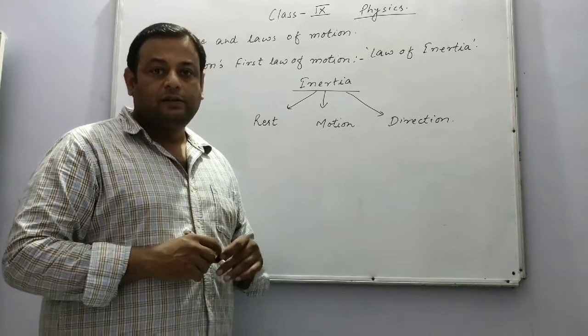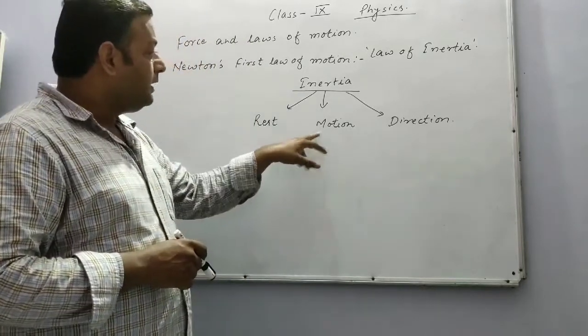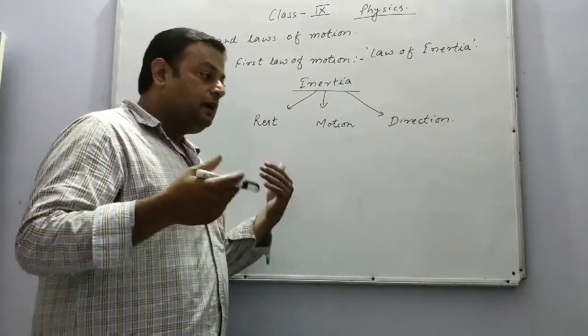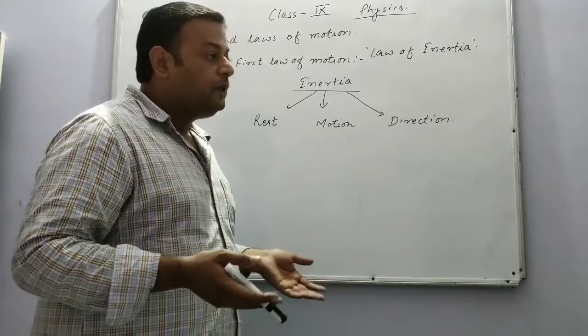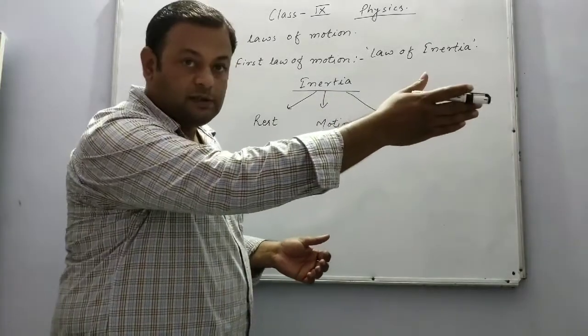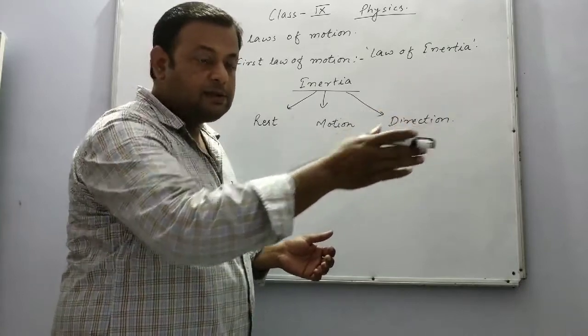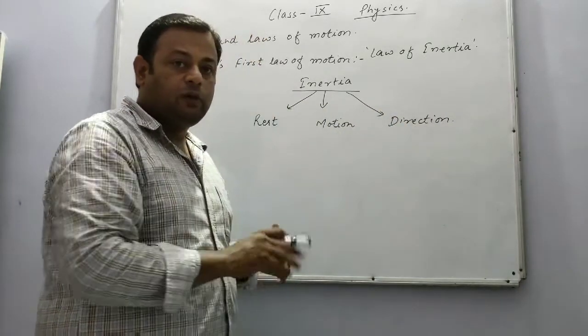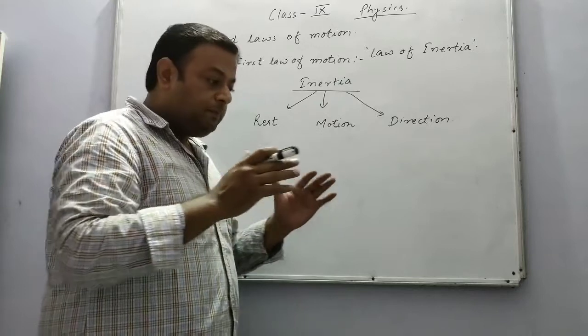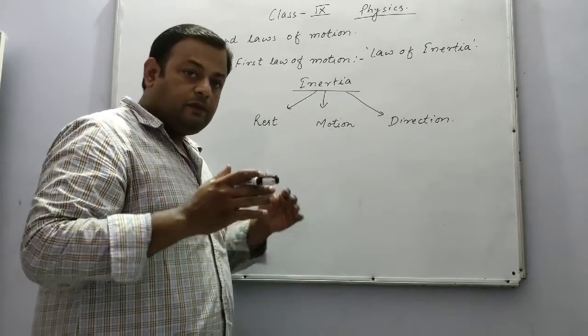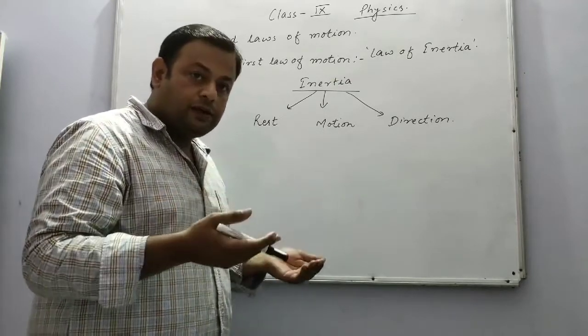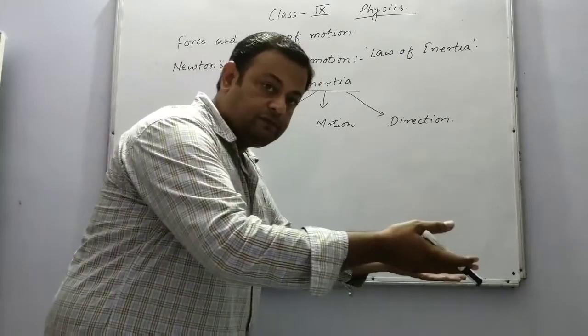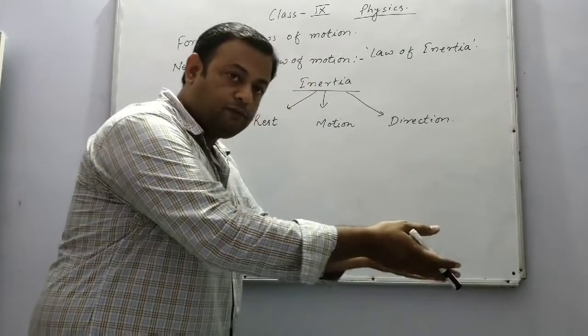my body tends to remain in the position of rest. Now in case of inertia of motion, suppose I am again standing in the moving bus and suddenly a dog comes in front of the bus. The driver applied the brakes. Then what will happen? The bus will stop, but my body, due to inertia, will move forward and I will fall in the forward direction.